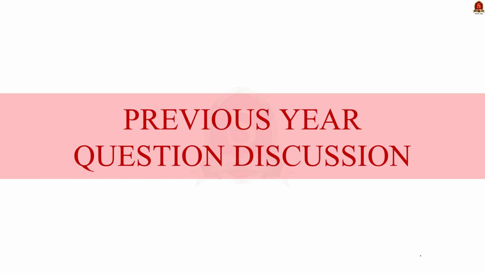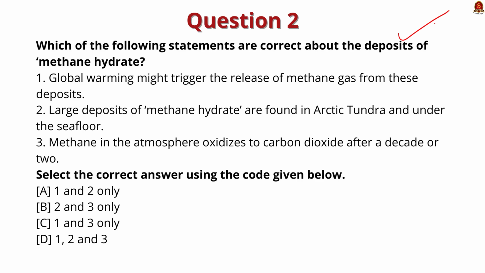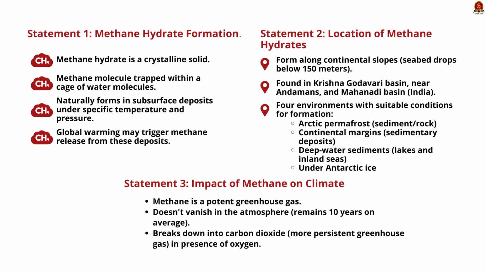Look at this question about methane hydrate. Here 3 statements are given and you have to find which of the statements given here is or are correct. Firstly, know that methane hydrate is a crystalline solid that consists of a methane molecule surrounded by a cage of interlocking water molecules. So we can say that methane hydrate is an ice that only occurs naturally in subsurface deposits where temperature and pressure conditions are favorable for its formation.